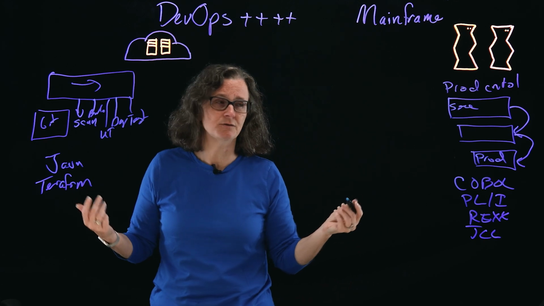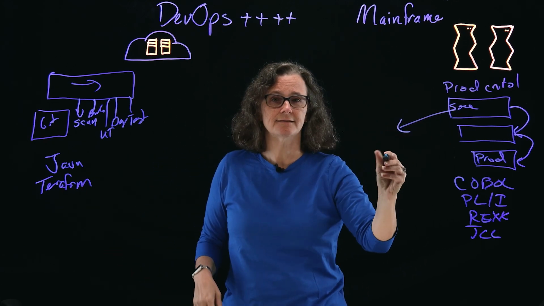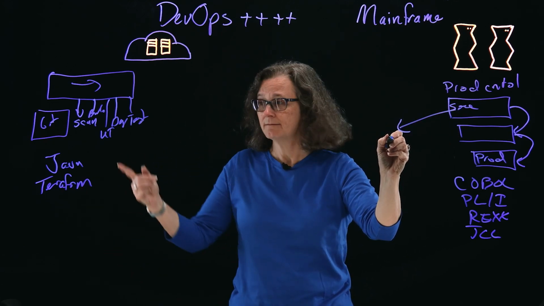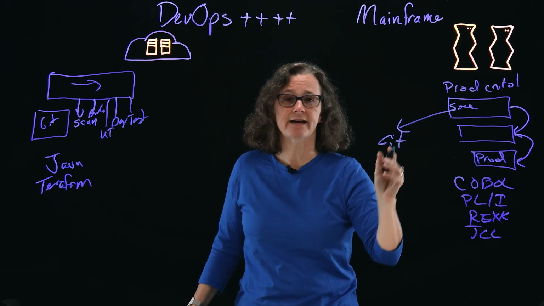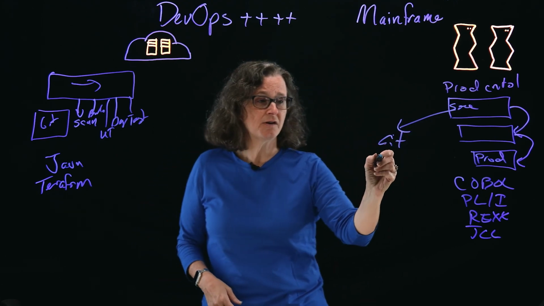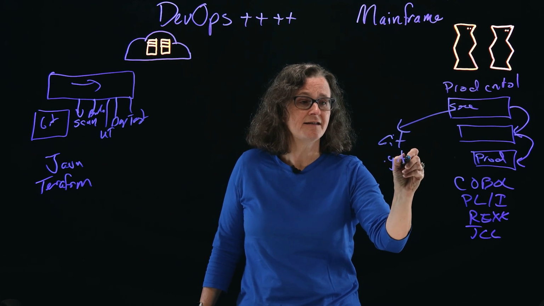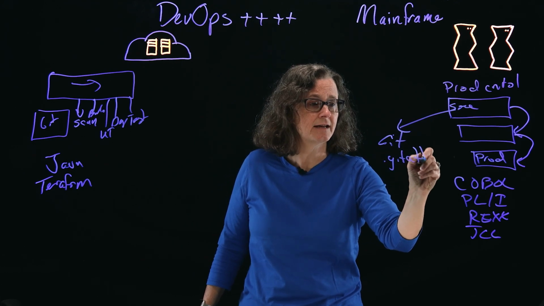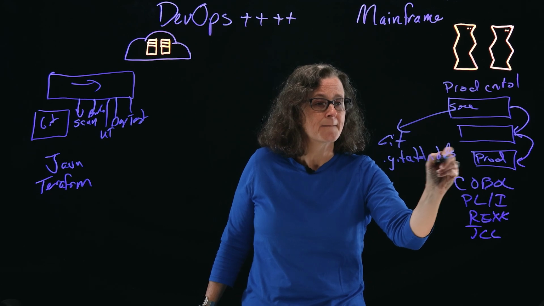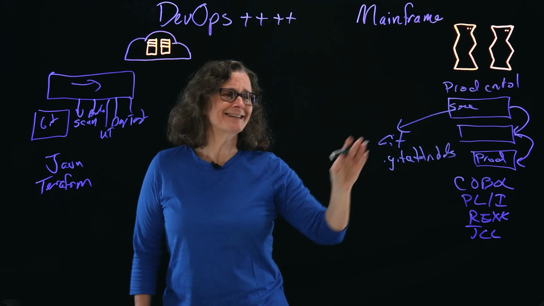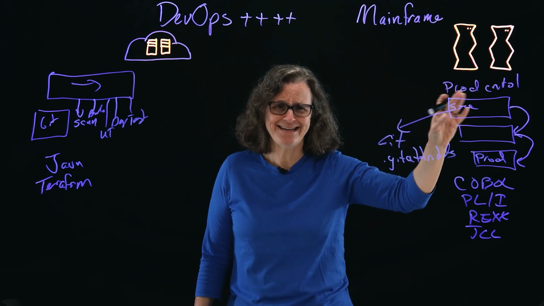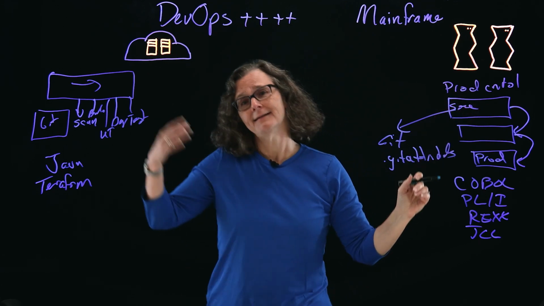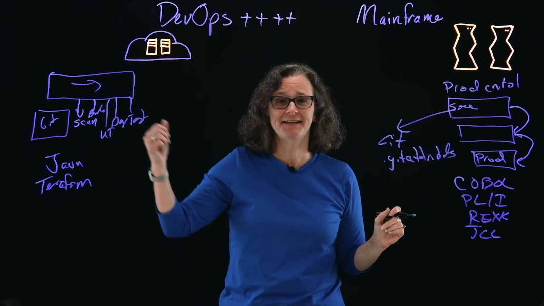So what do I need to do? Get my source and move it into Git. That's the first step. Take that source code out. And there's a nice capability of the Git attributes file. In the Git attributes file, I can indicate what code page I need in the z/OS environment, and it can be UTF-8 sitting in Git.